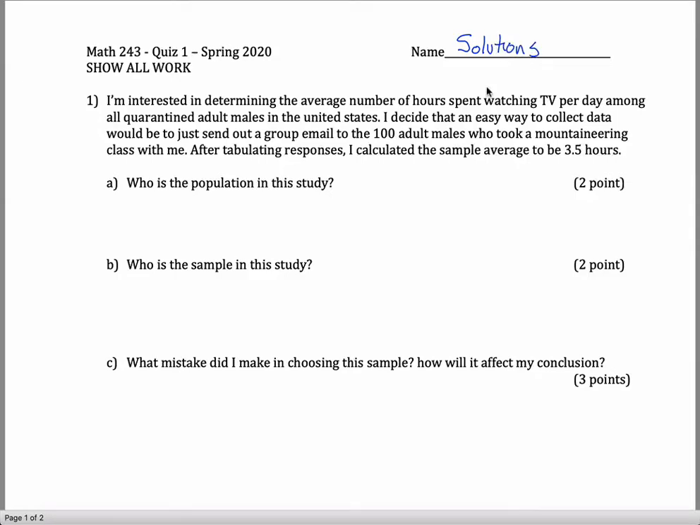All right, here are solutions to the first quiz of the term for our online Math 243. What's going on for this quiz? There's two questions, two different scenarios. In the first scenario, I give you what will turn out to be an observational study.